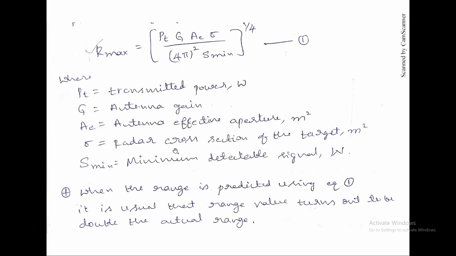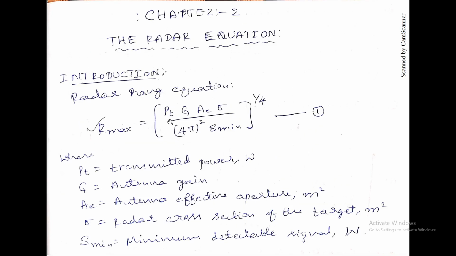But when you recall the topic that I have said, there are a few parameters that this radar equation should depend on: transmitter, receiver, dimensions of the antenna, dimensions of the target, and also the environment. But if you observe, there is no term related to the environment, which consists of noise and all.